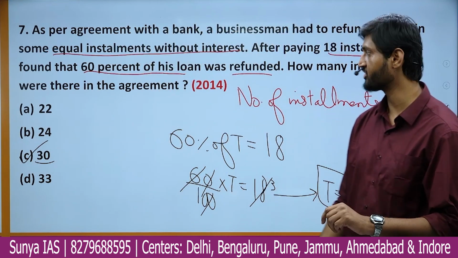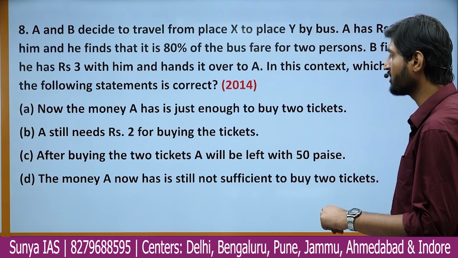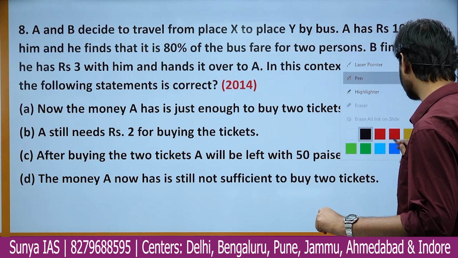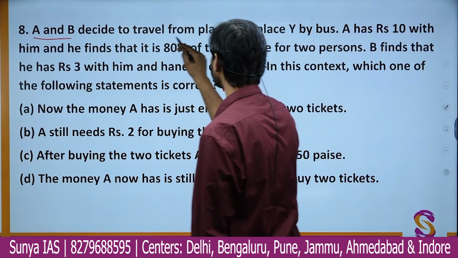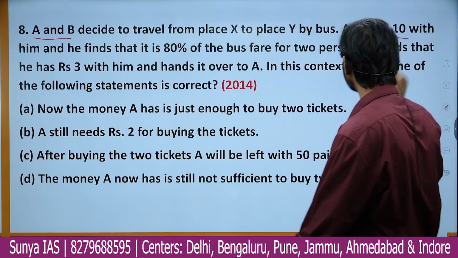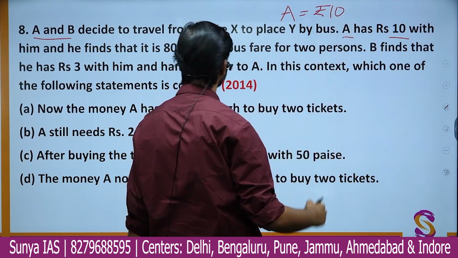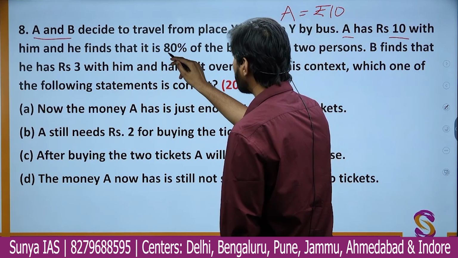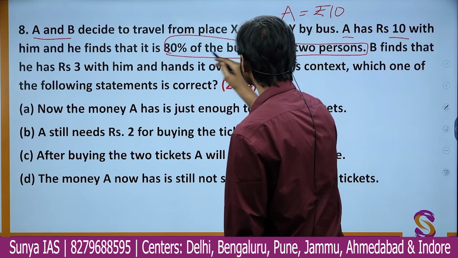So that was question number 7 for you with a basic idea of percentage. A similar question is there, question number 8. It says that A and B decide to travel from place X to place Y by bus. A has rupees 10 with him, and he finds that 80% of the bus fare for 2 persons he can pay with this 10 rupees.